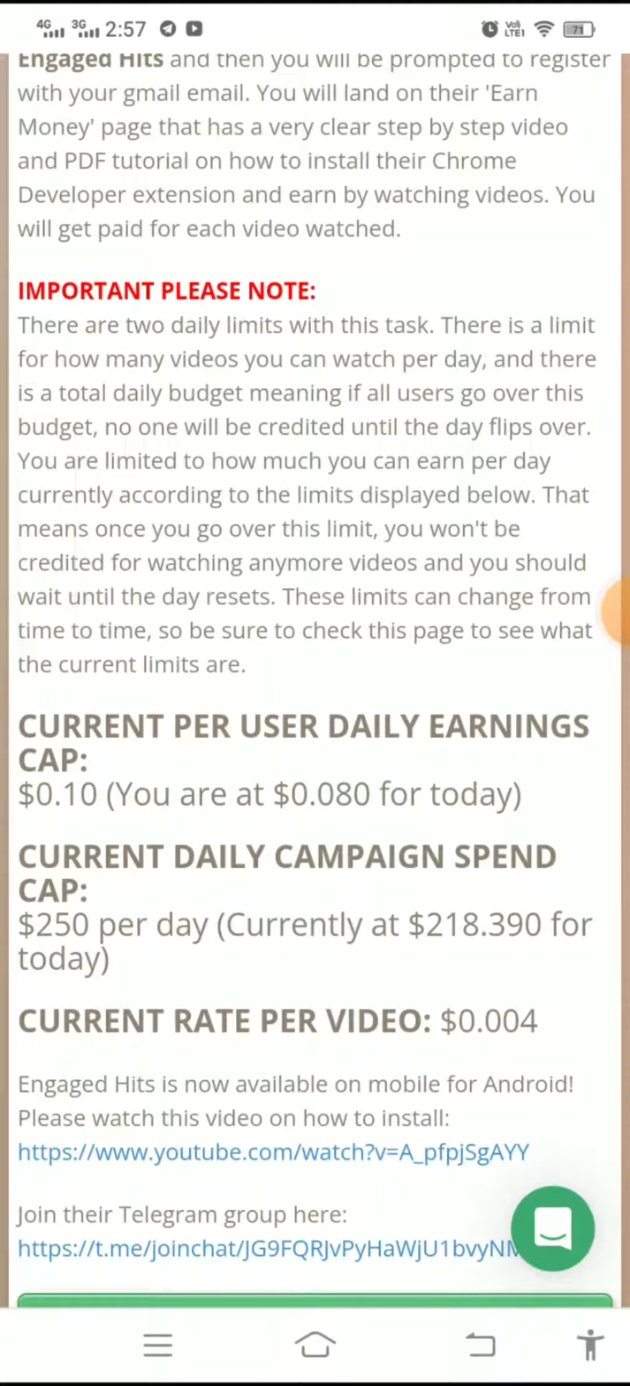And look here. Current per user daily earnings capital will be $0.1. What is meant by it? It means the user of Timebucks who plays Engaged Hits videos will earn $0.1. Current daily campaign spend capital is $250 per day, currently at $218.394 today. What is meant by it?